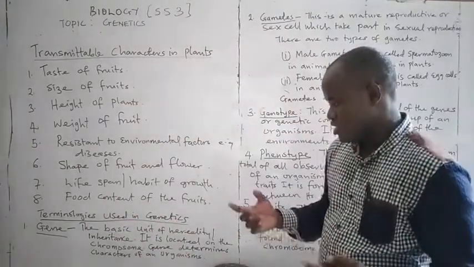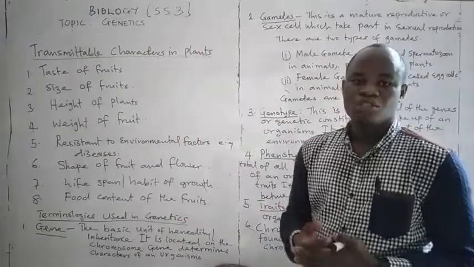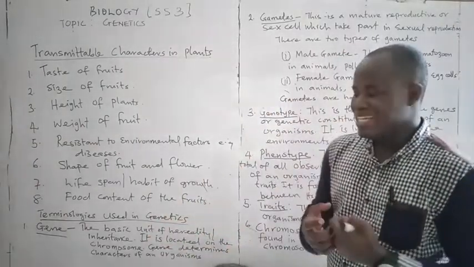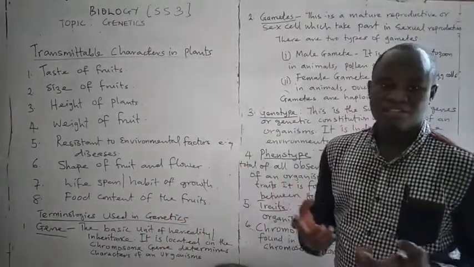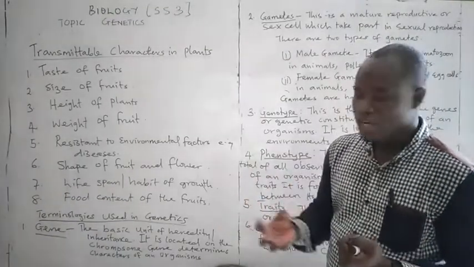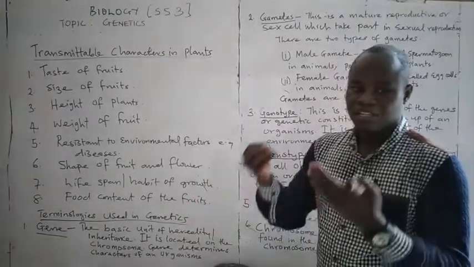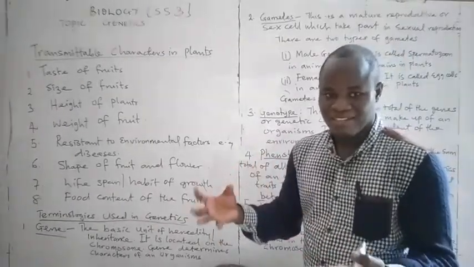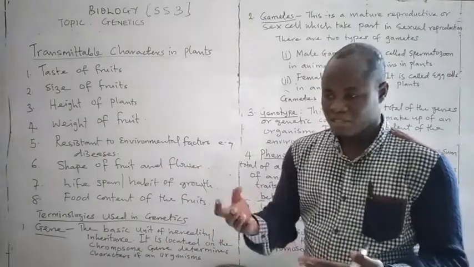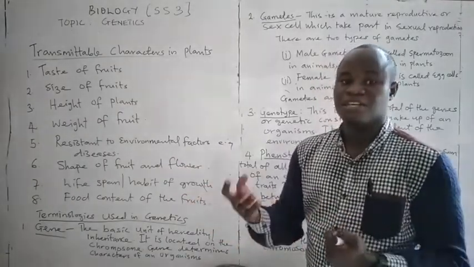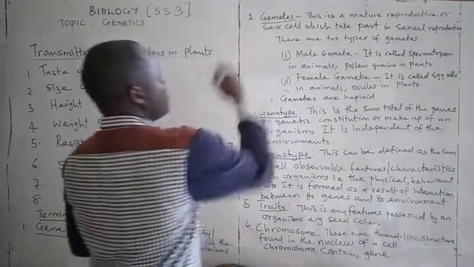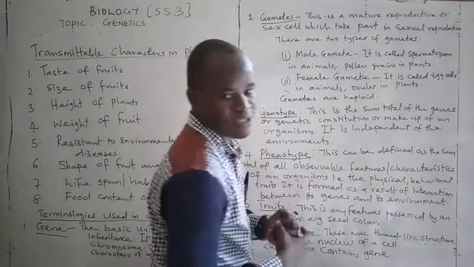What is gene? This is the basic unit of inheritance. The factors that determine the characteristics of an organism is known as gene. It is located on the chromosomes, and the chromosome is found in the cell of a living organism. That is the cell of plants as well as the cell of animal. The second one is gamete.